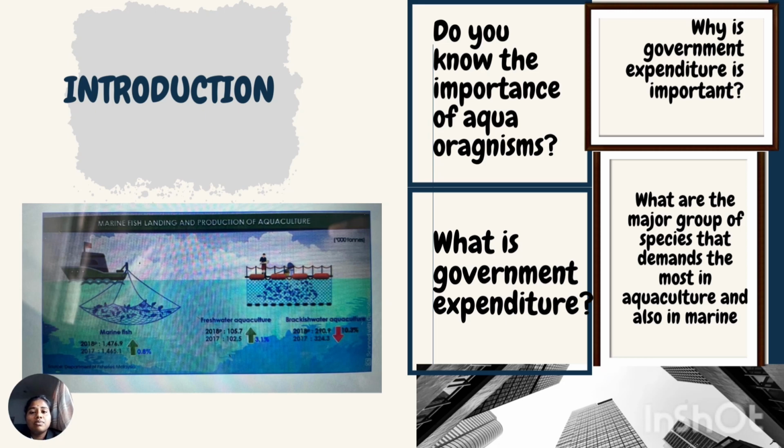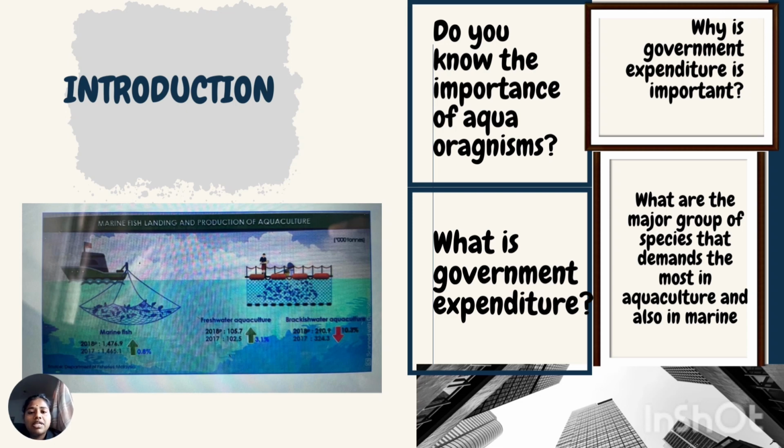Well, the second question will be, what is government expenditure? Based on Topper 2022, government expenditure is known as an act where the government will purchase goods and services in terms of public consumption, public investment, and also transfer payment. It means that the government will produce goods and also services for people like fisheries by giving them more transfer payment, more contribution, in order for them to increase their production and also to increase their lifestyle.